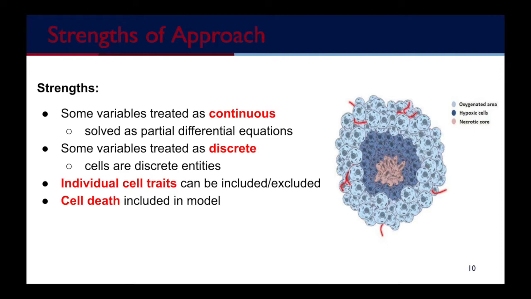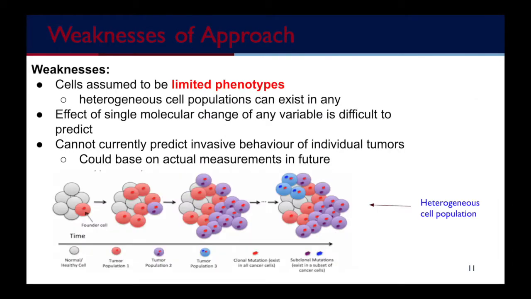The individual significance of cell traits' contribution to the invasive process can be determined experimentally. Other important occurrences such as cell death are also included in the model, as they can be a result of oxygen deprivation. This was crucial to consider as it affects the rate of growth of the tumor. As we can see, this model is quite robust. However robust this model may be, it however still has some weaknesses.